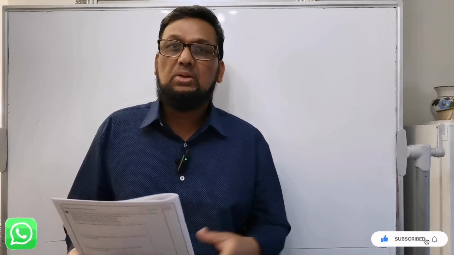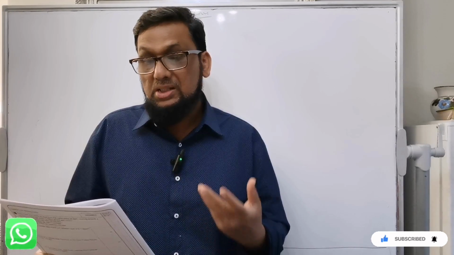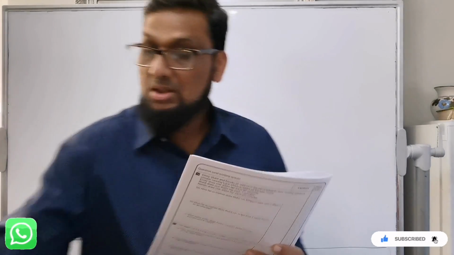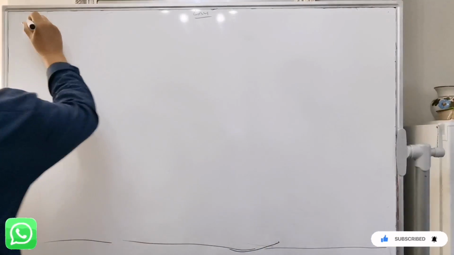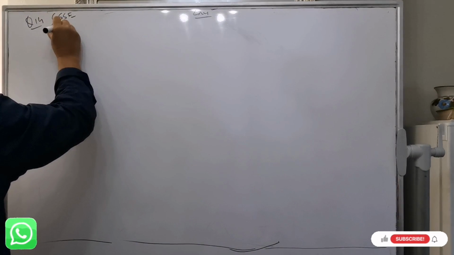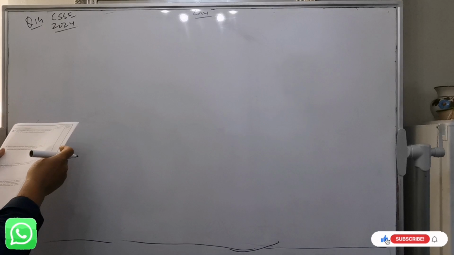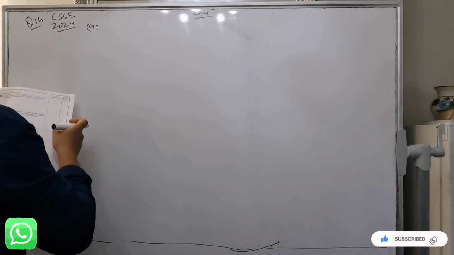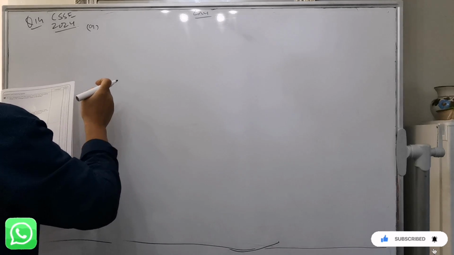Today I'm going to solve the question which came in last year, 2024, question number 14. It is a very simple question, same as in the last video, using algebraic expressions and how to solve this problem. So question number 14, CSSE 2024. Part A is, in a competition, four prizes are